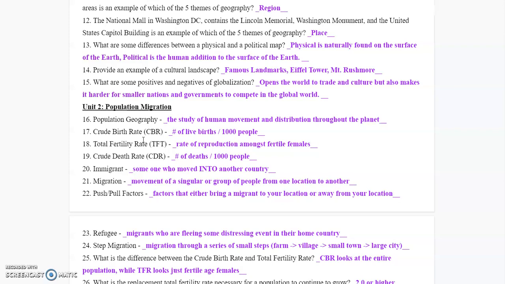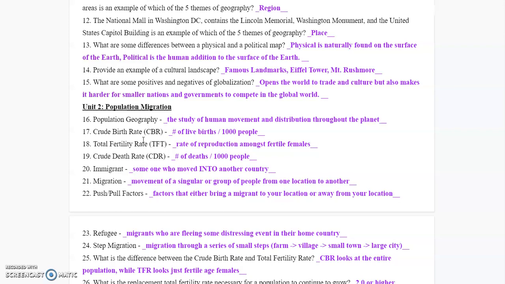Whereas the crude death rate, that's just simple. It's the number of deaths per 1,000 people. An immigrant is someone that has moved into another country. Remember, immigrant with an I. Migration is the movement of a person or a group from one location to another.